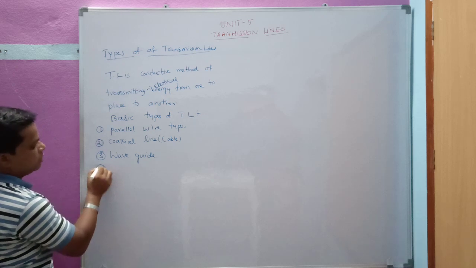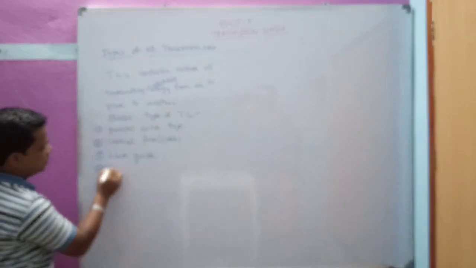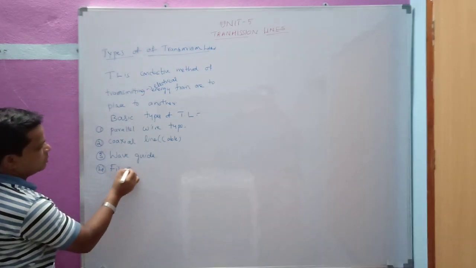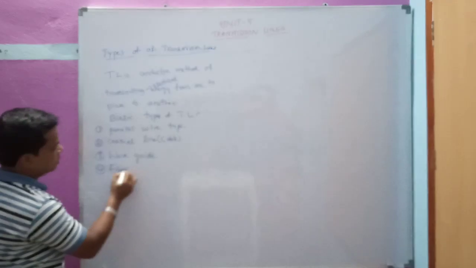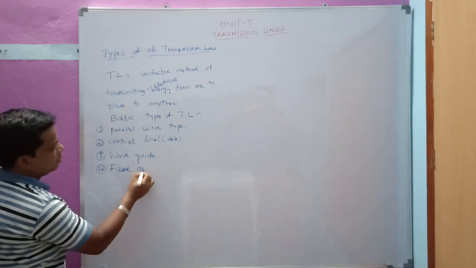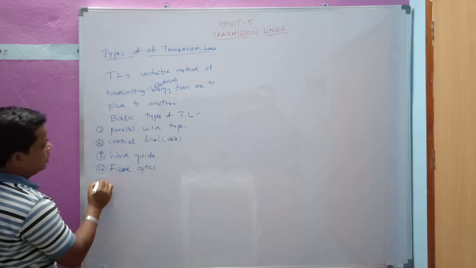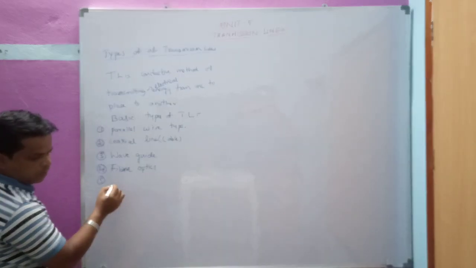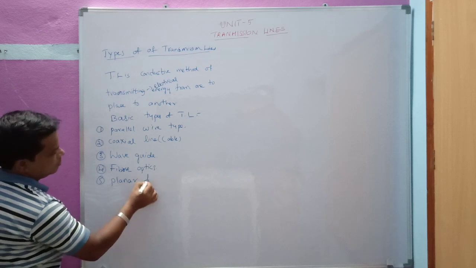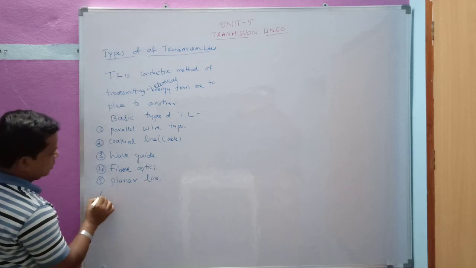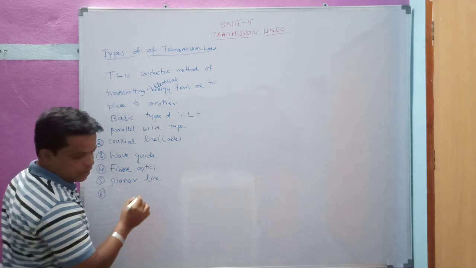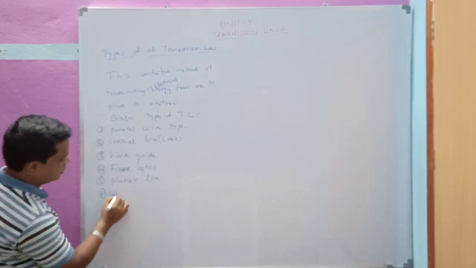Next, we have fiber optics. Next, planar line. Next, we have wire above conducting planes.